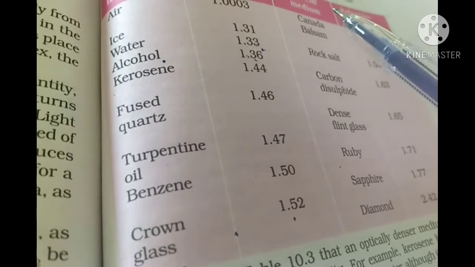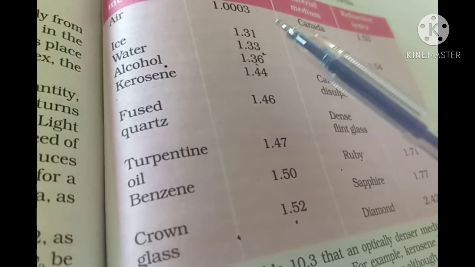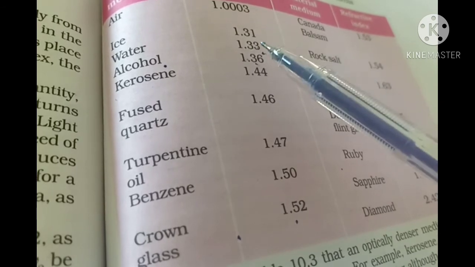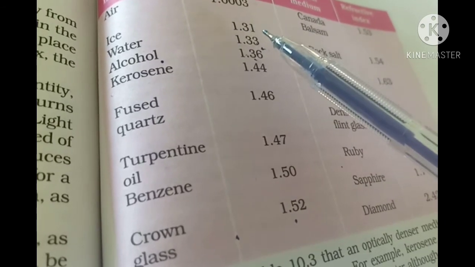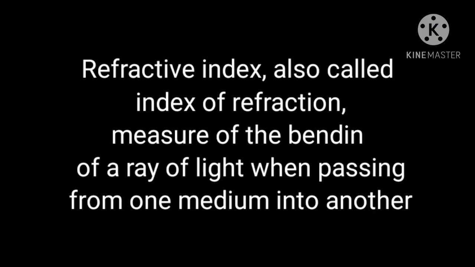But if I ask you about alcohol and ice, then you will say ice, because the refractive index is less. Here you can read the definition of refractive index also, and then you can solve the numericals.